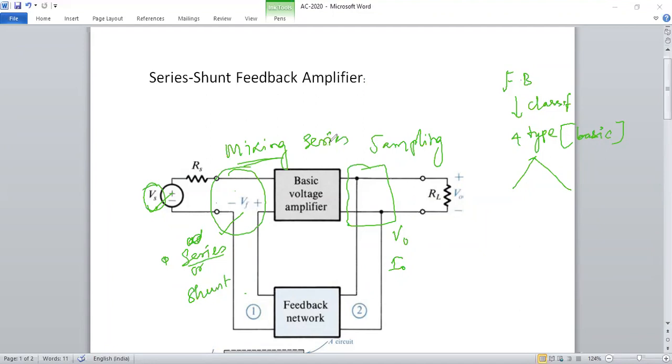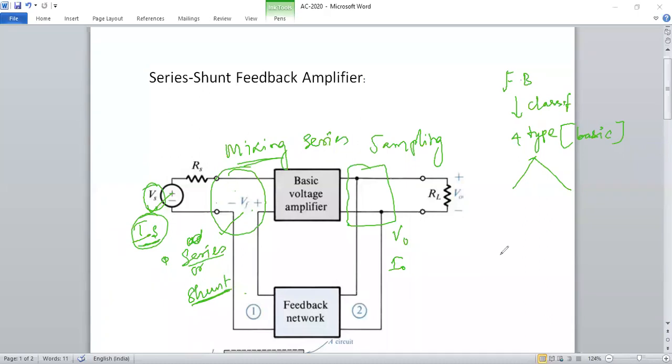Similarly, suppose your supply is a current source, but your feedback signal is a voltage source. Then it is difficult to combine the signals and send them to the feedback network. So if your supply is a current source, your return signal should also be a current source. Two current sources must be added, which means they must be in shunt form, that is, parallel sources.